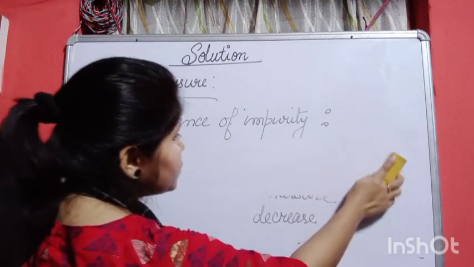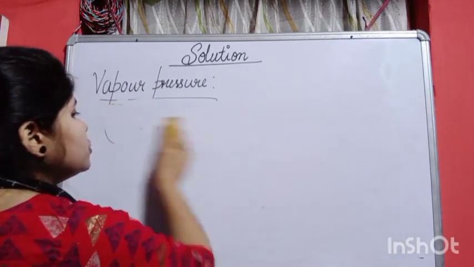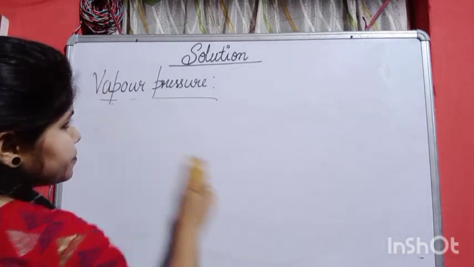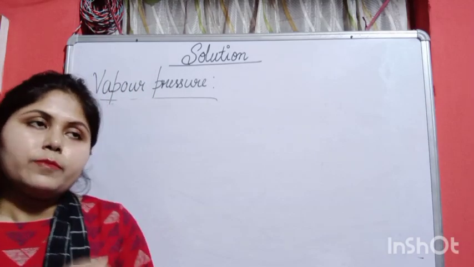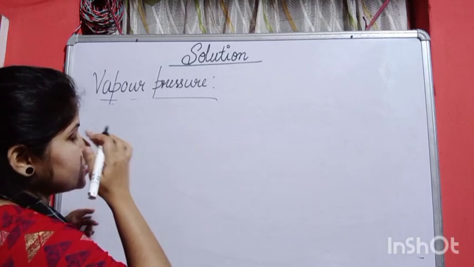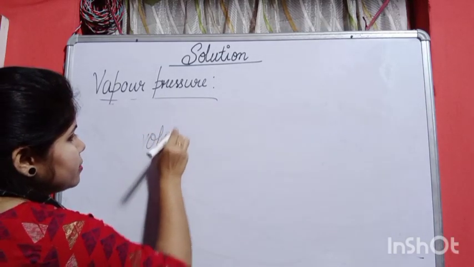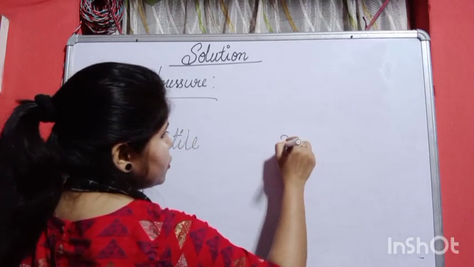Our next topic will be vapor pressure for two liquids. Okay, volatile liquids we can say. So that is actually Raoult's law. Before that, I need to tell you one thing: suppose I am talking about volatile and non-volatile.